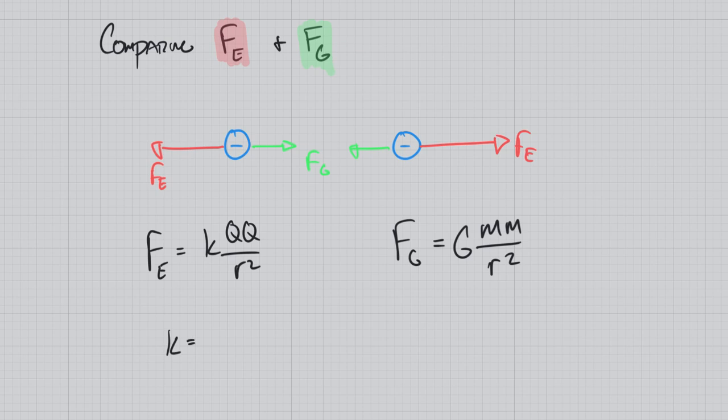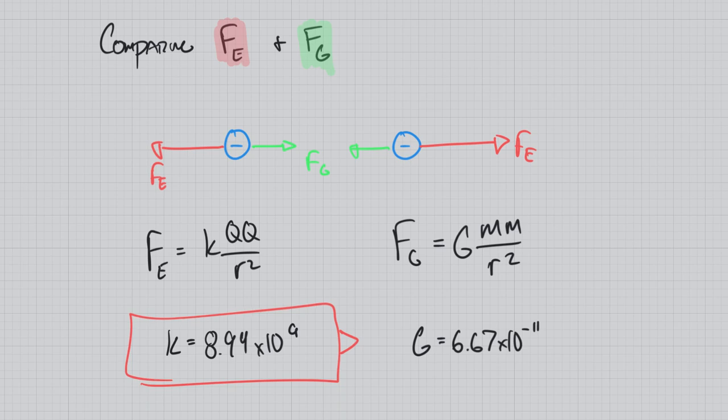So K is, again, Coulomb's constant, which is 8.99 times 10 to the 9th. Whereas G is going to be, like we just said, 6.67 times 10 to the negative 11. So which force, more than likely, is going to be larger? Well, that's based on our constants, and in reality, Coulomb's constant provides a much larger force than the gravitational constant.